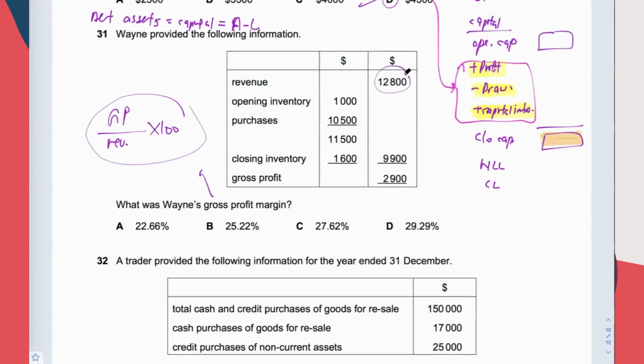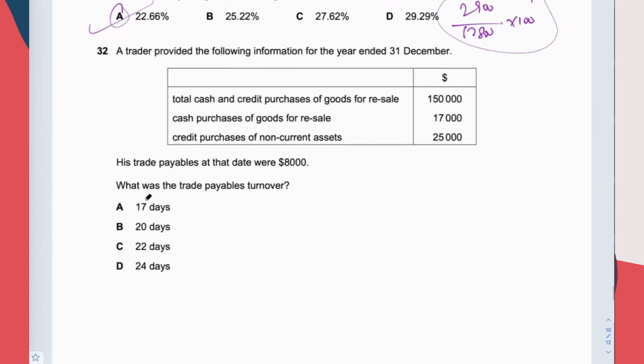So 128,000. Gross profit is this. Easy. 128,000 times 100. Okay, so luckily this question is easy. 22.66. Okay, next, question 32.